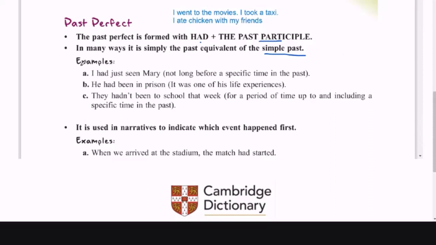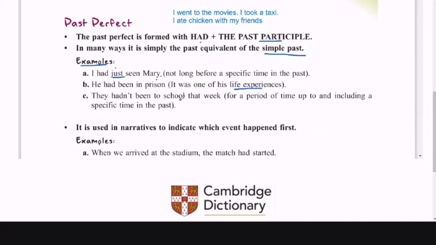All right, so examples. It says, I had just seen Mary, right? Not long before a specific time in the past. I had just, and then we use vocabulary like just to talk about recently, or say just recently seen Mary. Then, he had been in prison. He had been, all right? He had been in prison. This is talking about one of his life experiences in the past, right?